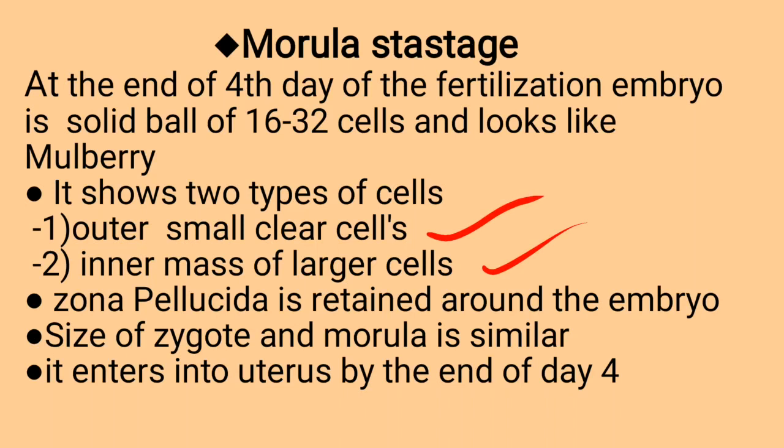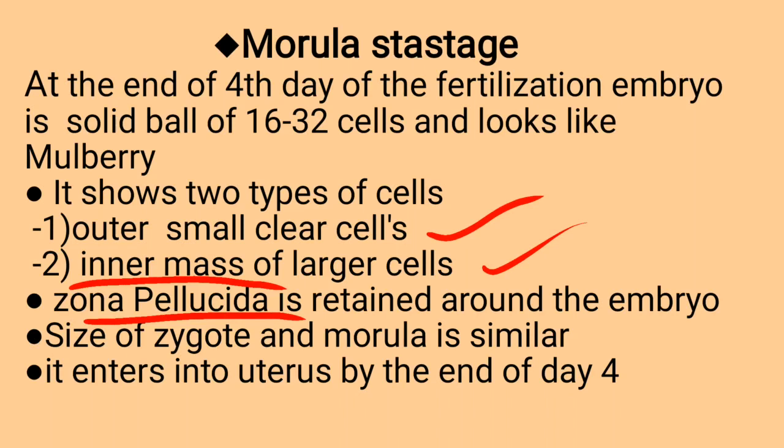The bunch of inner larger cells is called the inner cell mass. This inner cell mass gets converted into embryoblast cells, whereas the outer cells form a layer around the morula. It is called the outer clear cells and it converts into the trophoblast during blastula formation. Up to this stage, zona pellucida is retained around the embryo. Up to the formation of morula, zona pellucida remains as it is around the embryo.